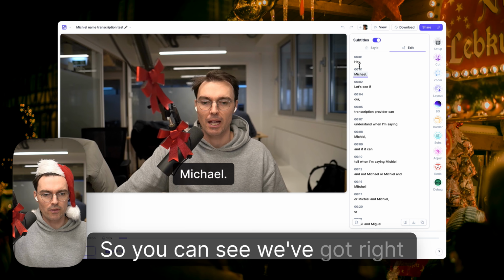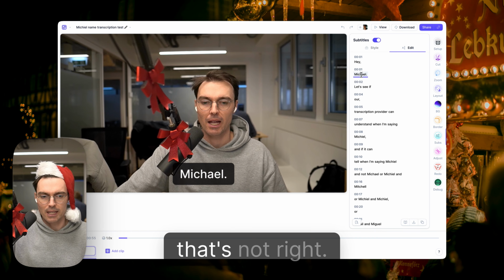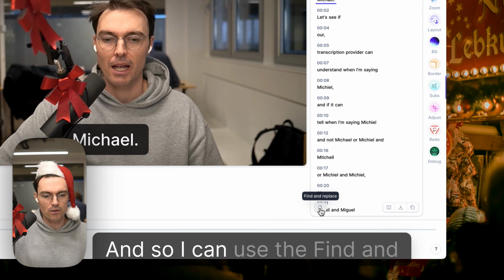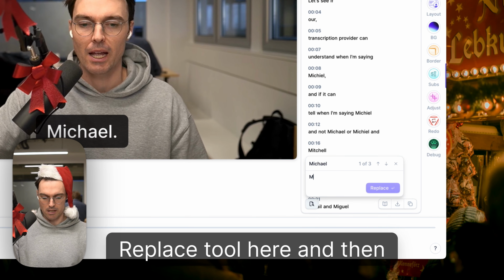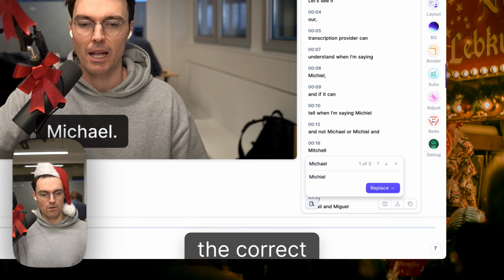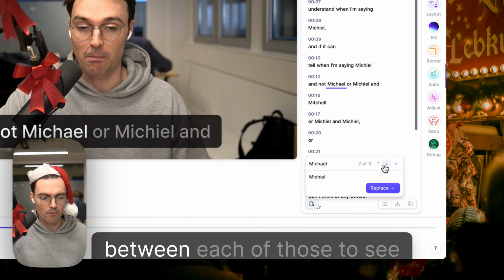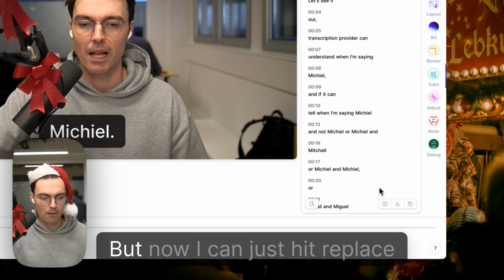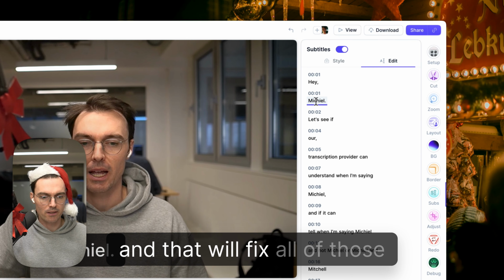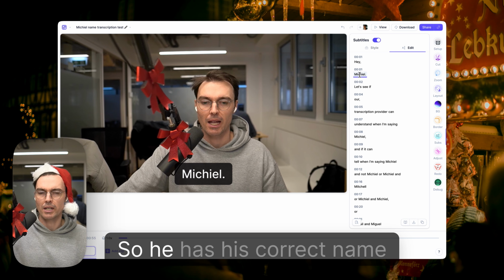So you can see we've got right off the bat, hey Michael, that's not right. We want to fix that. And so I can use the Find and Replace tool here and then type in the correct name. You see there's 3 instances of this and I can navigate between each of those to see where they are. But now I can just hit replace and that will fix all of those instances so he has his correct